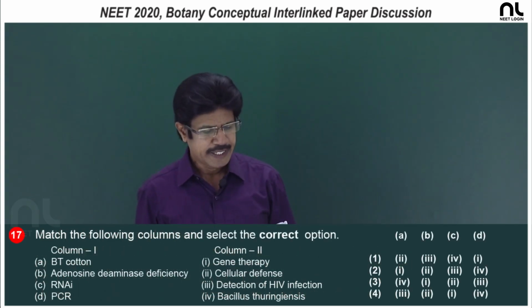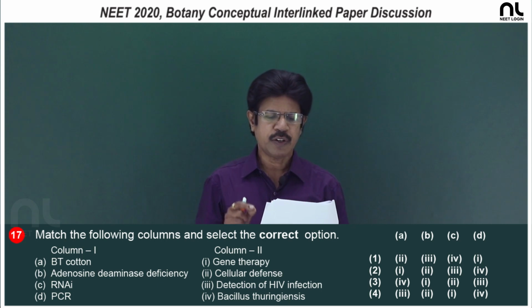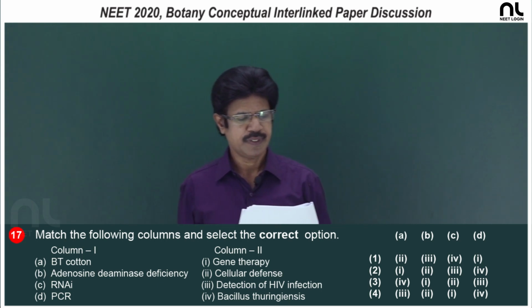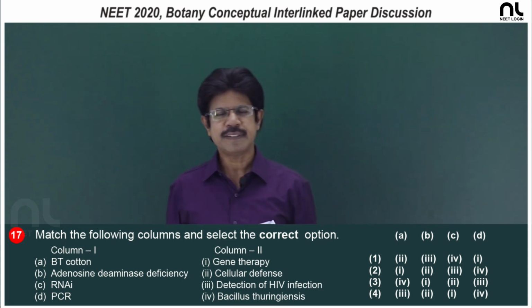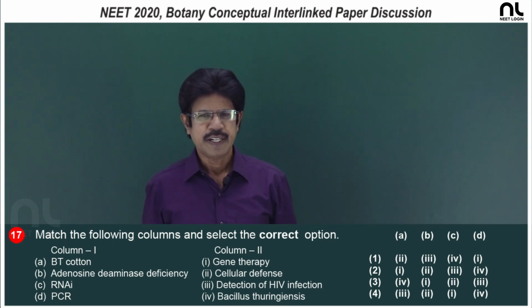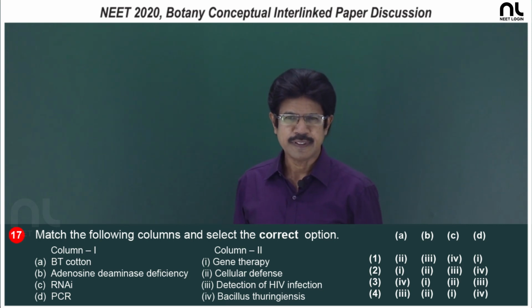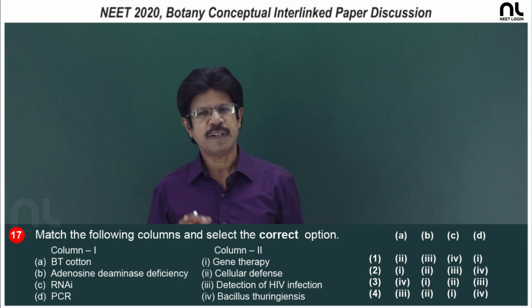Question number 17, match the following columns and select the correct option. Column 1, Bt cotton. Bt cotton is Bacillus thuringiensis cotton. It is a transgenic crop that can resist caterpillar larvae.